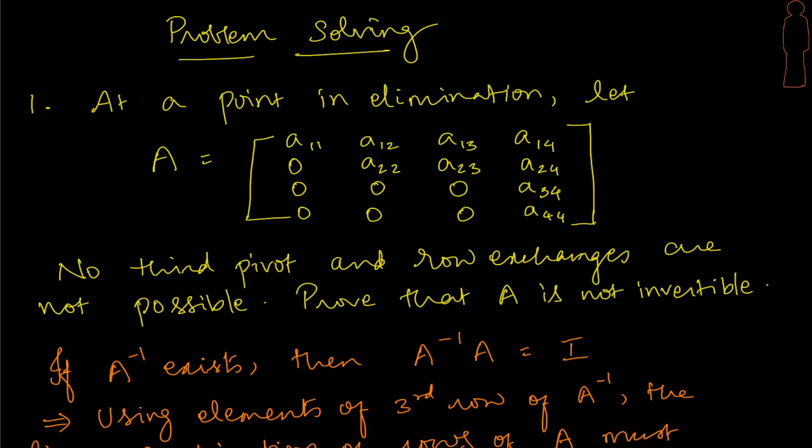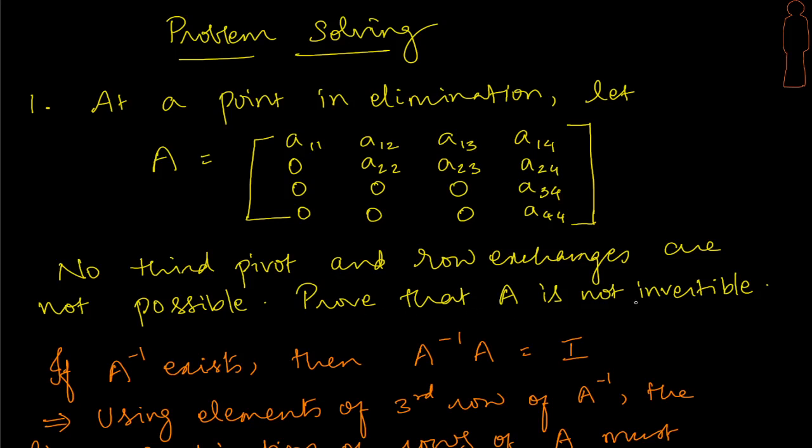So let's begin. Here is the first problem. We have been given a specific matrix. Now we could say at a point in elimination we get this, or this matrix is given. Really does not matter. There is no third pivot, right? We are able to observe there is no third pivot, and row exchanges are not possible. Now if I even try to do a row exchange here, I find that this is again a 0, and therefore even row exchanges are not possible, which means that elimination is failing.